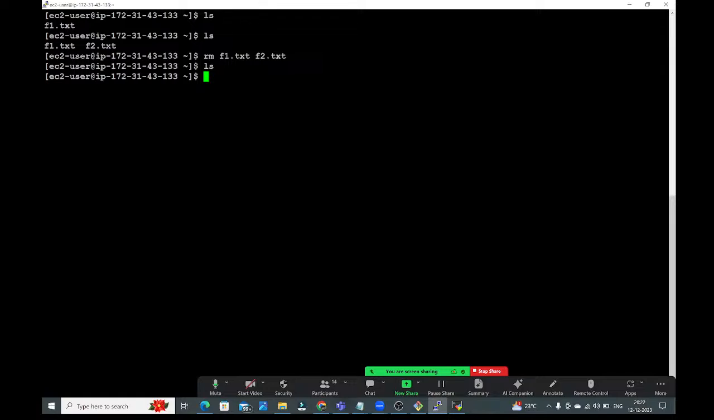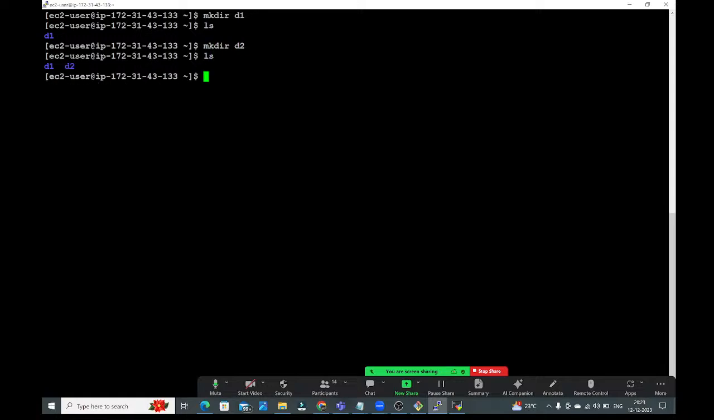So now I want to create the directory file. If you want to create the directory file, we need to use mkdir command. mkdir stands for make directory, create directory. mkdir, directory name I am going to give as d1. See guys, ls, here we have one directory. One directory is created. So now mkdir d2. Now here 2 directory files are created.